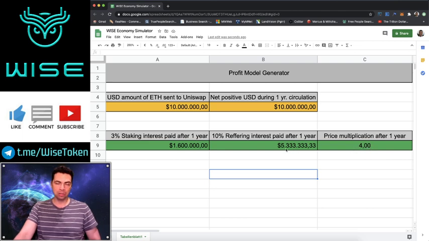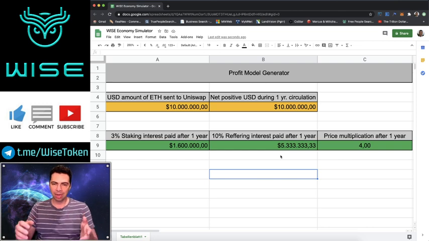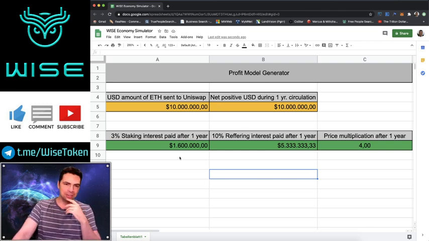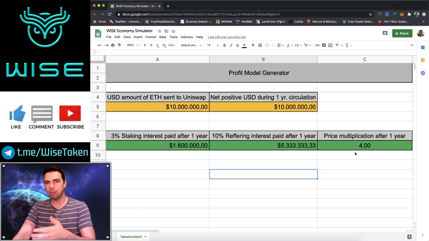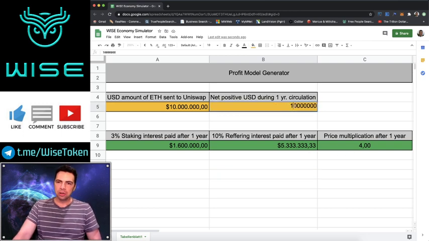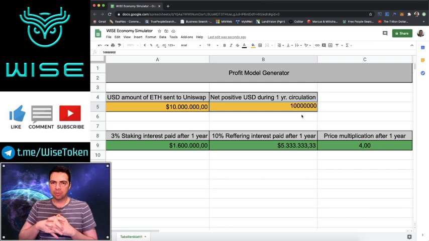There's $5 million being divided between people who have referred, and $1.6 million being rewarded as interest to stakers on top of the 4x. So now let's think about this. We have 15 YouTubers committed right now, but by the time we launch, I don't know how many that's going to be, 20, 30, if we're lucky. There's actually not that many YouTubers in the space doing crypto, but there's some people we're not going to get. For instance, I haven't been able to get through to Ivan on Tech, 200,000 subscribers. I haven't been able to get through to Data Dash, 300,000 subscribers.